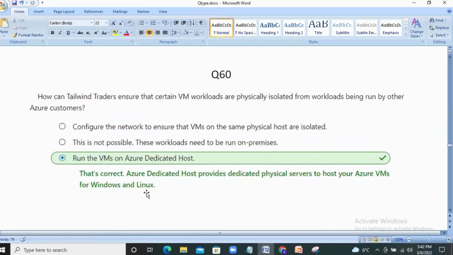How can Tailwind Traders ensure that certain VM workloads are physically isolated from workloads being run by other Azure customers? Configure the network to ensure that VMs on the same physical host are isolated. This is not possible. These workloads need to be run on premises. Run the VMs on Azure Dedicated Host. When we want to physically isolate, then the option to go for is Azure Dedicated Host. Azure Dedicated Host provides dedicated physical servers to host your Azure VMs for Windows and Linux. Physically isolated is the keyword here. Next question.